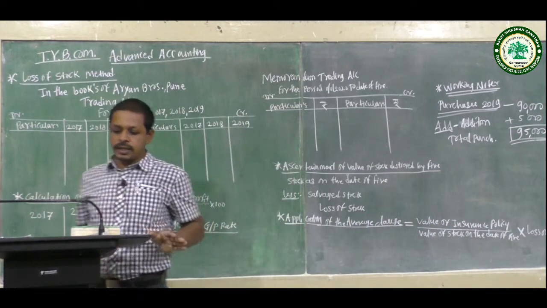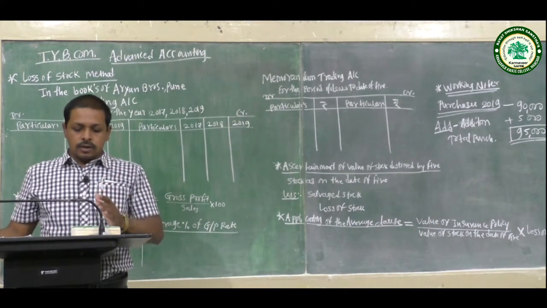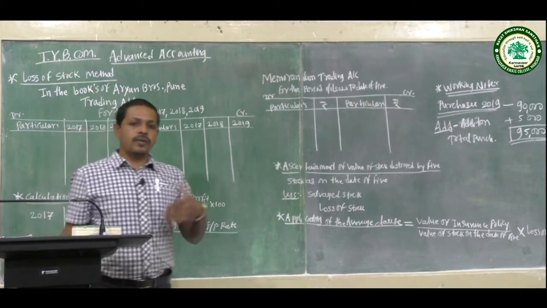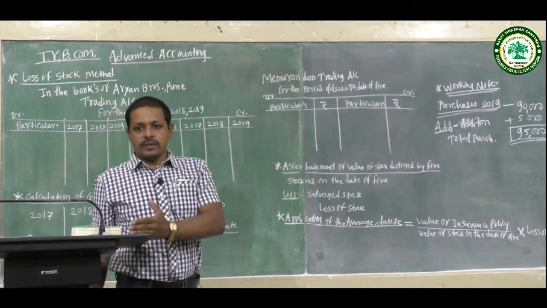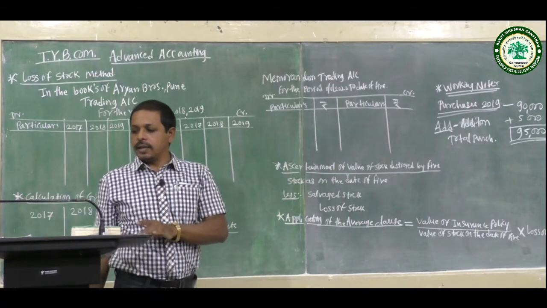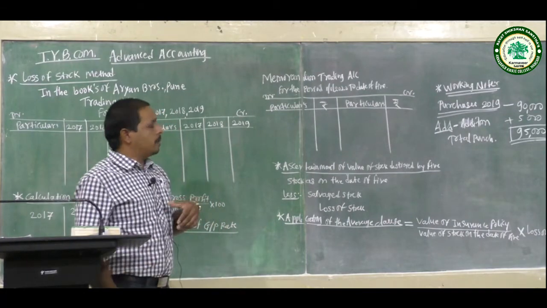Continuing the problem, first we prepare the trading account, next calculate the gross profit rates, and next the memorandum trading account.